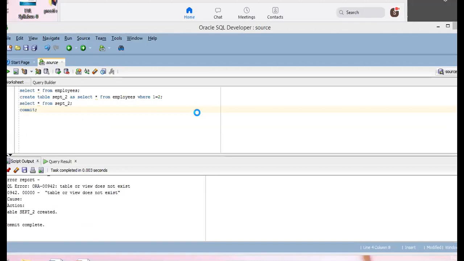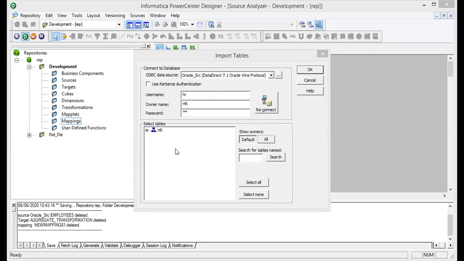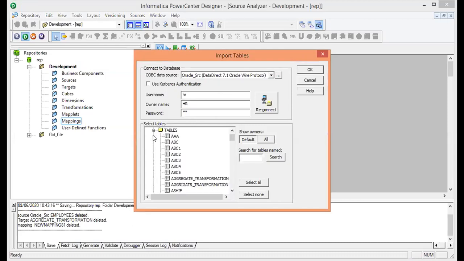Then here it will give you the option to pick whichever tables are available. I had considered the employee table as my source table. So I will search for my employee table. Now you can see this is my employee table. Make a single click on this, it will get highlighted, then click on OK. Then my source table will get extracted and imported into Informatica.